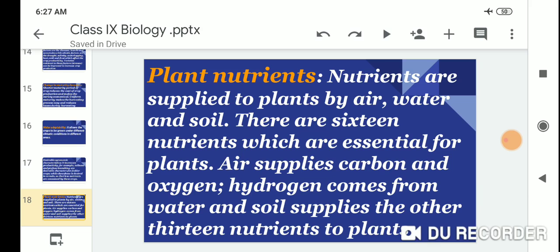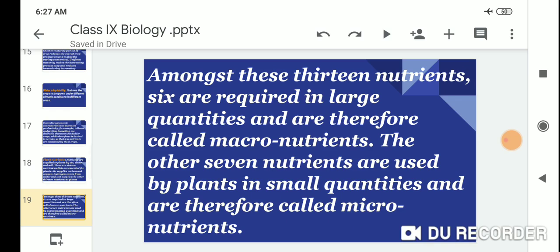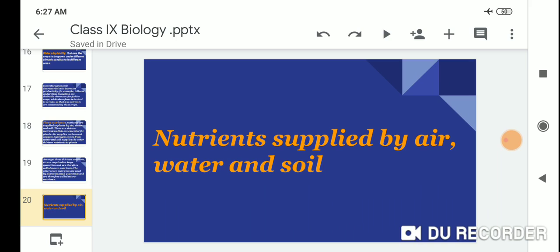Hydrogen comes from water. Soil supplies the other 13 nutrients to the plant. Of these 13 nutrients, 6 are required in large quantities and are therefore called macronutrients. The other 7 nutrients are used by plants in small quantities and are therefore called micronutrients.